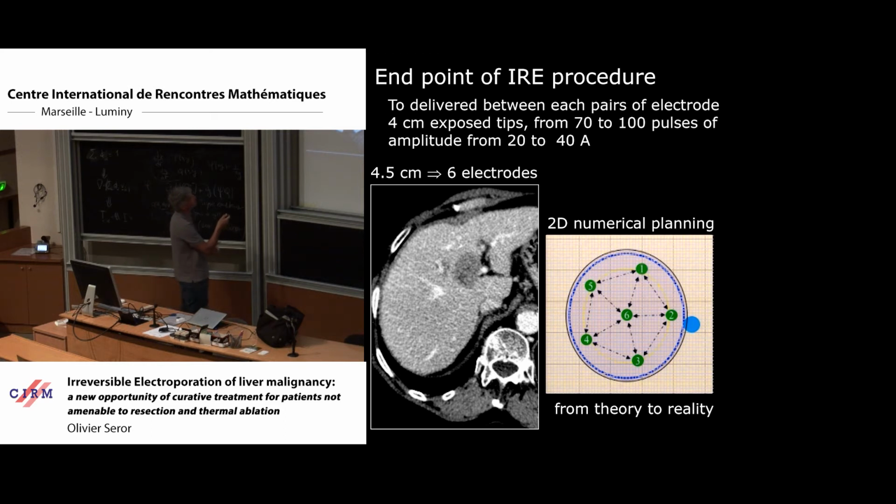Because it was 4 centimeters, we decided to insert 6 probes. You can see that 5 probes were inserted at the periphery of the tumor, but one of them was inserted in the center of the tumor